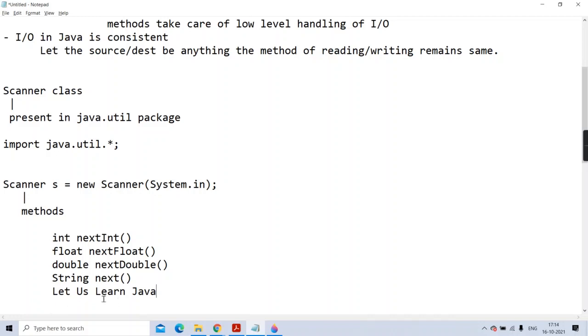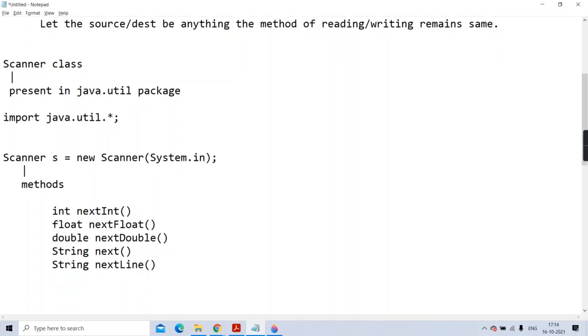Us, learn, one by one, one time, one string. But you want this whole line as one string. Getting, guys? So for that they have given nextLine. Clear? So you have to use these methods now.